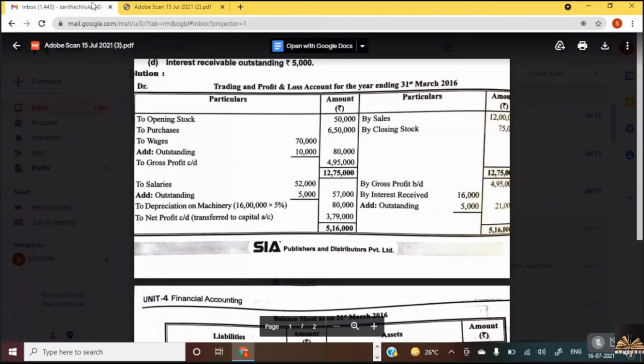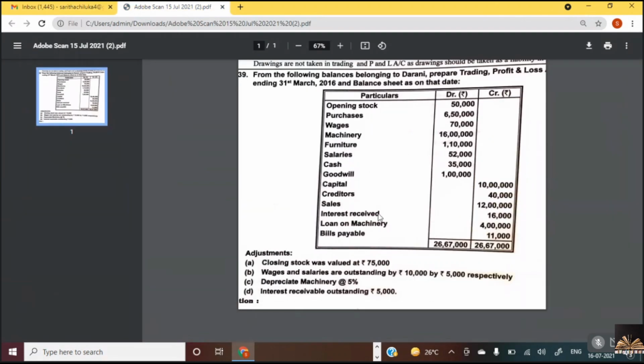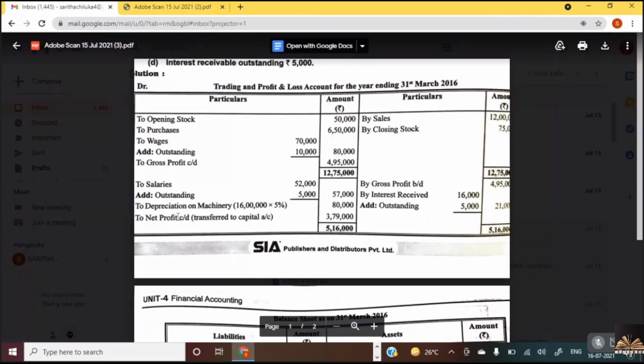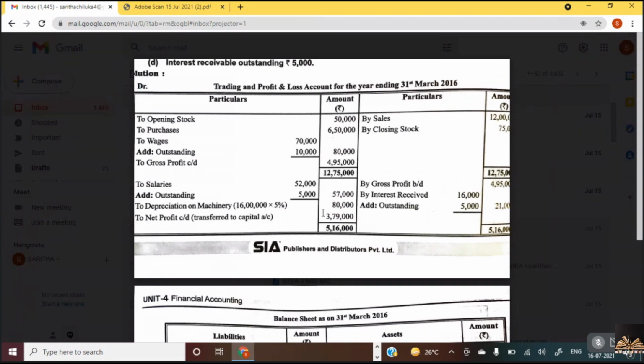So see here, depreciation on machinery, 16 lakhs. How much is the machinery in the question? Machinery 16 lakhs. Can you see here? How much is asked to depreciate? Depreciate machinery by 5%. So how do we calculate? We calculate 16 lakhs into 5%, so we get 80,000. Is it clear?